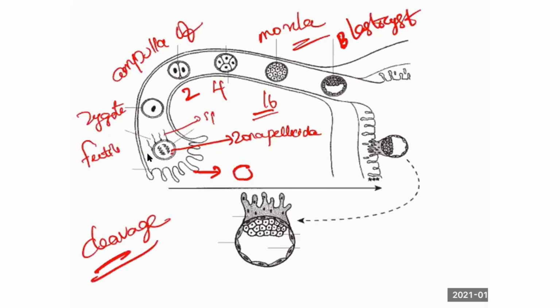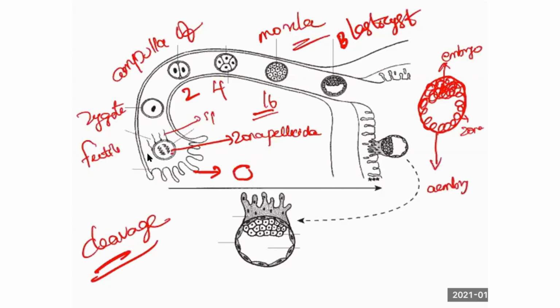Still we have the zona pellucida. Within the zona pellucida, you will have cells above and below like this. The cluster of cells above is called the embryonic pole. The cells below are called the abembryonic pole. These cells are called trophoblastic cells, the trophoblast. Now what occurs in this picture?